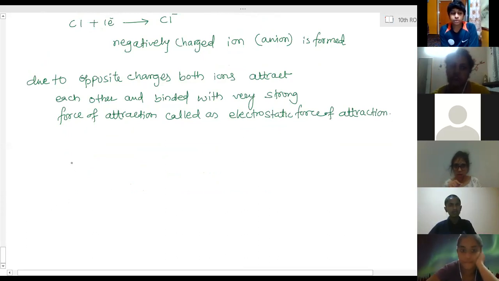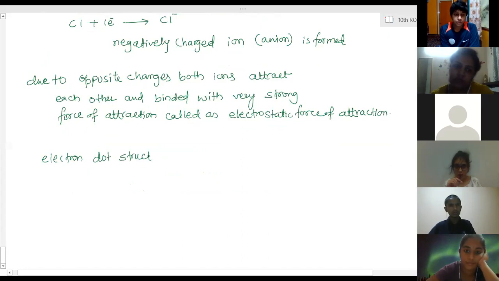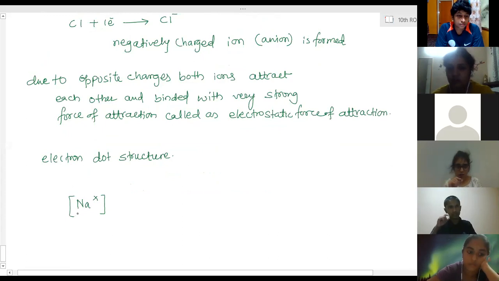Now sodium, see the electron dot structure. Only the outer shell we have to show. Sodium has 1 electron in the last shell before losing.